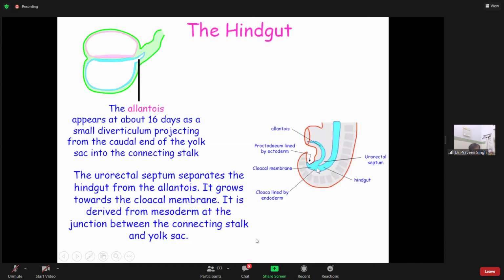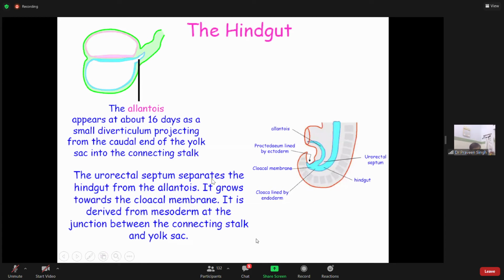So this part, which is like a notch, is a solid thing, and that solid thing is separating the allantois and the cloaca from the hindgut. This notched thing is called the urorectal septum. The name is also logical: the rectum is going to form here, and the uro part is going to form here. We will see the development of the urinary system in the next class. So this is the urorectal septum.